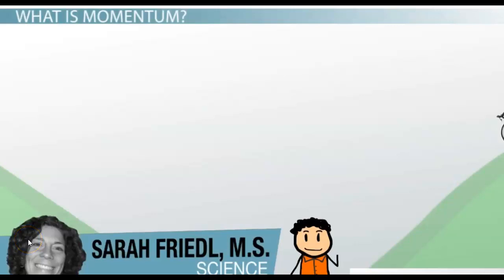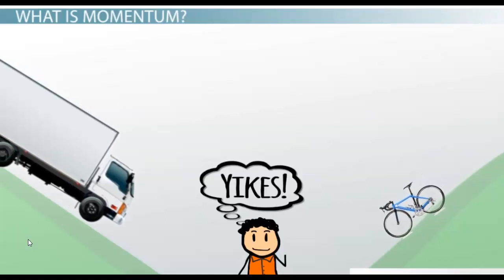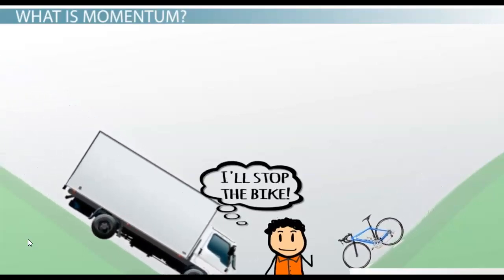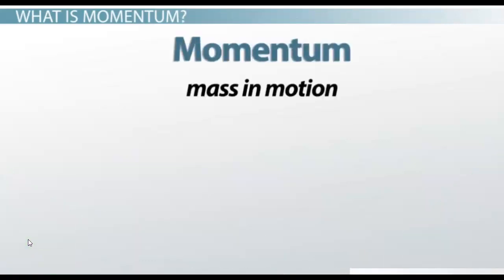Hill and you're faced with the option of stopping a runaway semi-truck or stopping a runaway bicycle, you'd probably choose to stop the bike, right? The reasoning behind this is that the semi-truck has more momentum than the bike. Momentum simply means mass in motion.